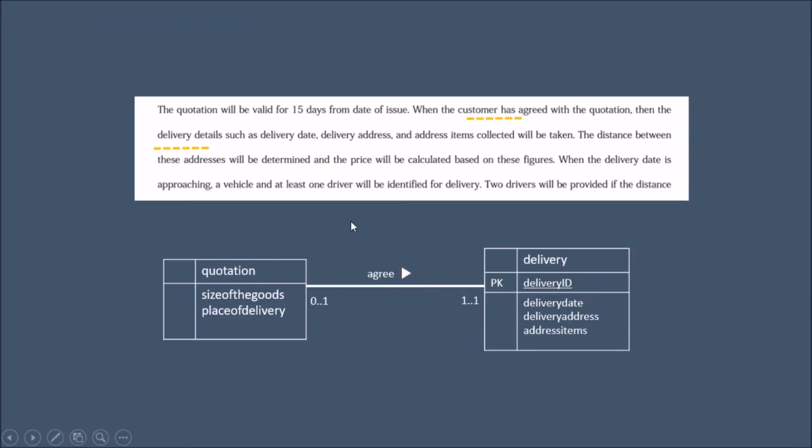So next, okay, when the customer has agreed with the quotation, then the delivery details such as delivery date. So that means customer has agreed with the quotation. So quotation means has agreed, may not, and may agree. So the multiplicity quotation is 0 to 1, and the delivery 1 to 1.